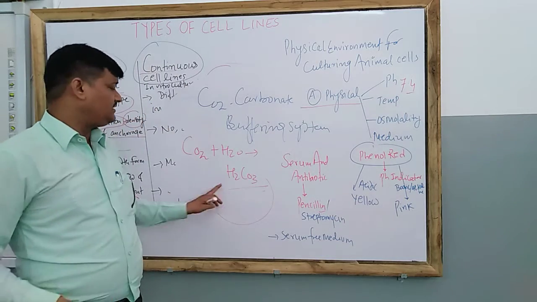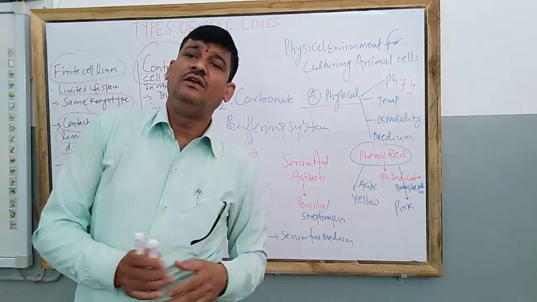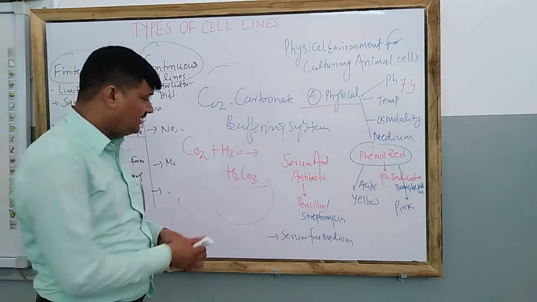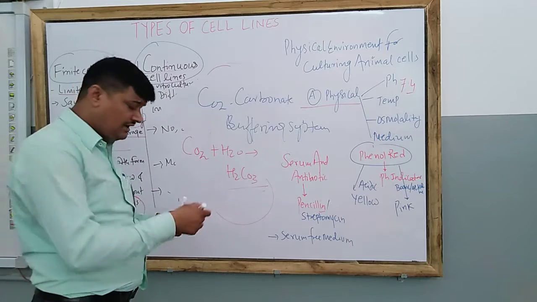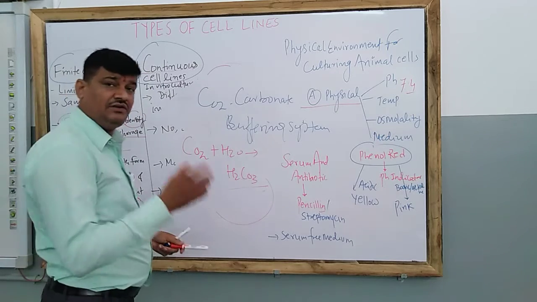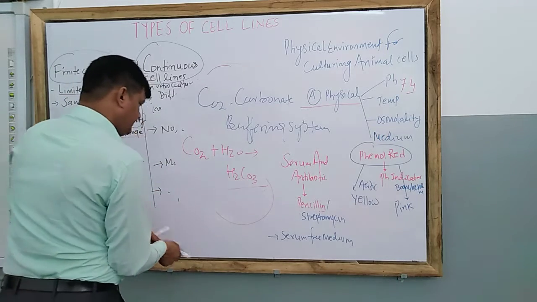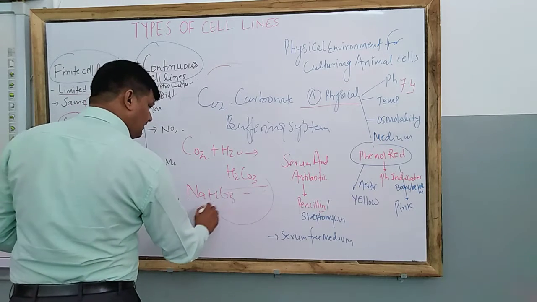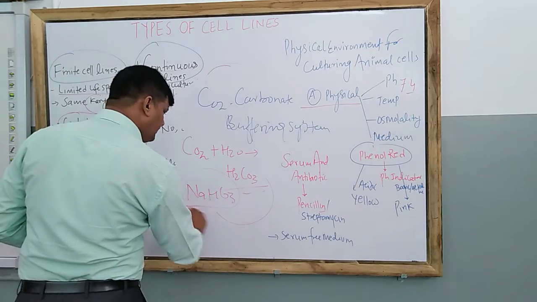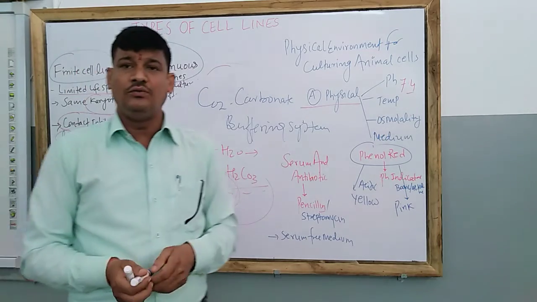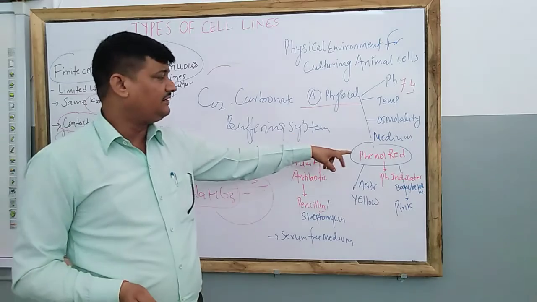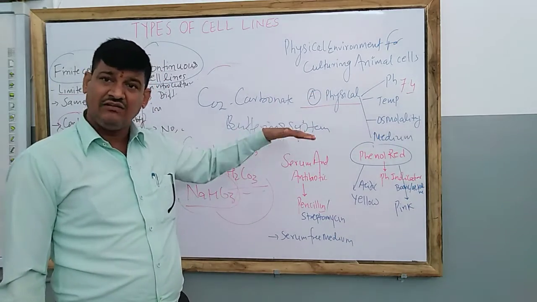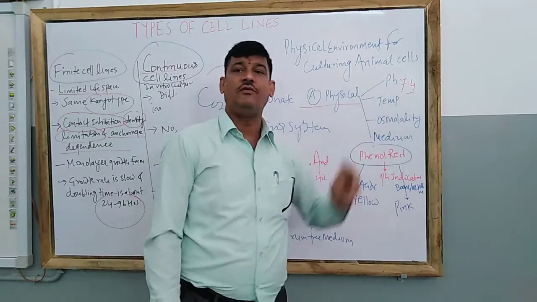The increased concentration of H2CO3 makes the medium acidic. Now it must be neutralized. How will it be neutralized? It will be neutralized by buffering with sodium carbonate or sodium bicarbonate. So what we did, NaCO3 added there, and this sodium bicarbonate is responsible to minimize the acidic medium, and it carries on till the pH reaches 7.4.